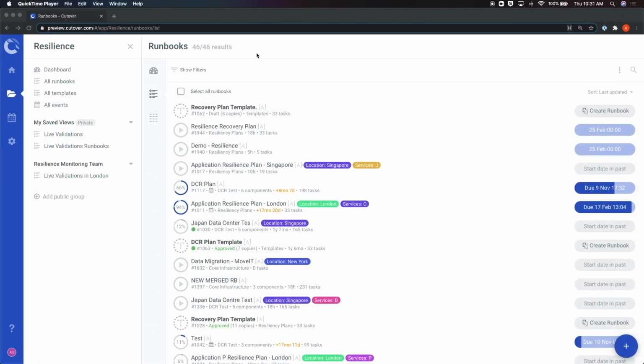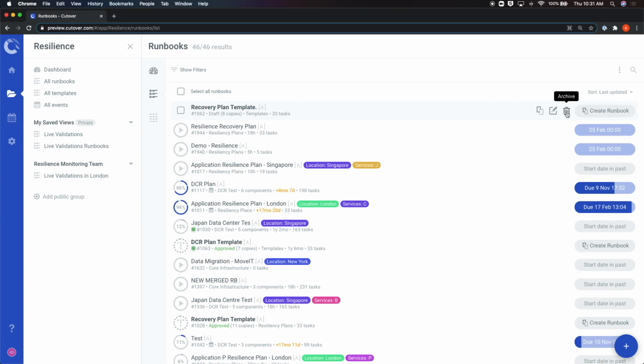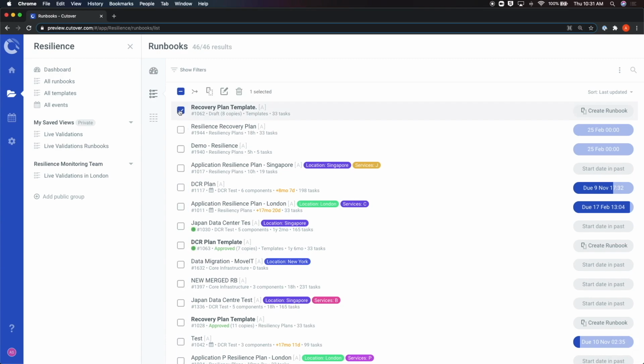Another way you can create or manage the runbooks is directly from the account runbook list. By hovering over the runbook, you can choose to duplicate it, edit it, or archive it. You can also select multiple runbooks by hovering over the dynamic status widget and clicking the select box. When multiple runbooks are selected, a menu of options opens up at the top, including a duplicate, an edit, and a mass archive function. The arrow icon on the left allows you to merge multiple runbooks into one.